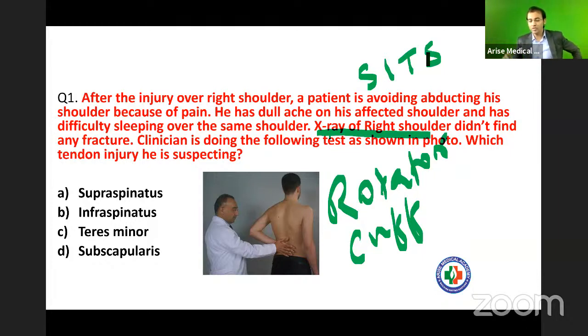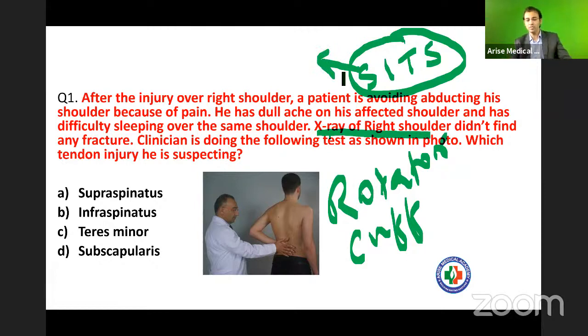Okay, fine. So now, SITS. What is the full form of this SITS? Supraspinatus. All right, very good. I stands for infraspinatus. And what about the T? Is it the teres minor or teres major? It is the teres minor, right? Teres minor. And S stands for the subscapularis, right? Very good. So this is the SITS.